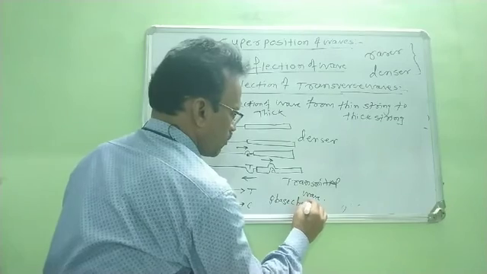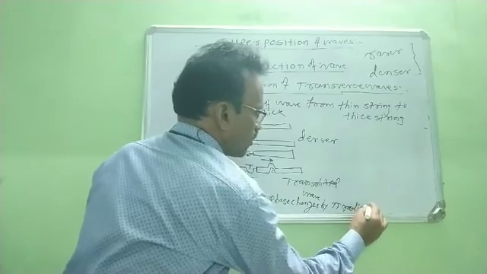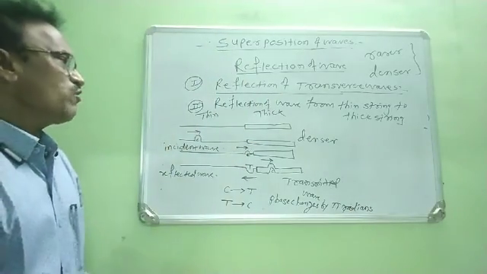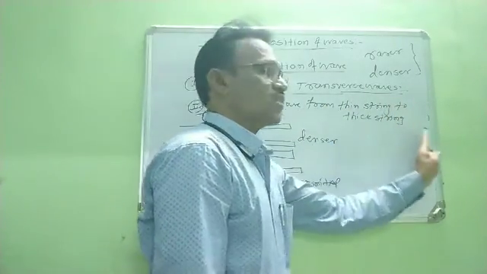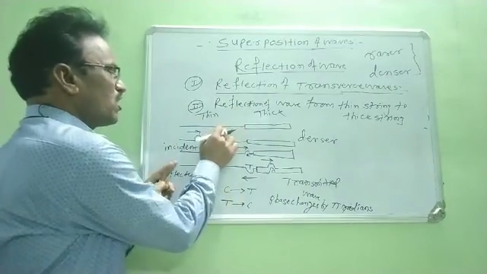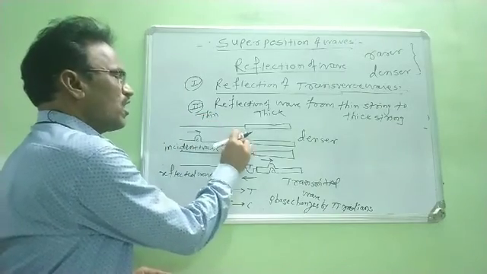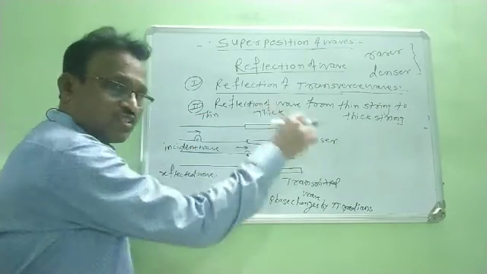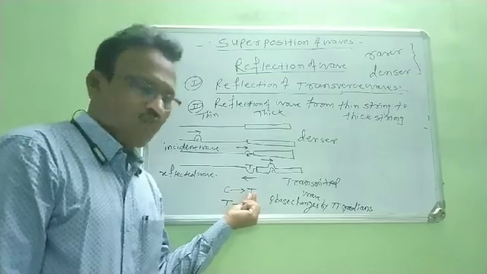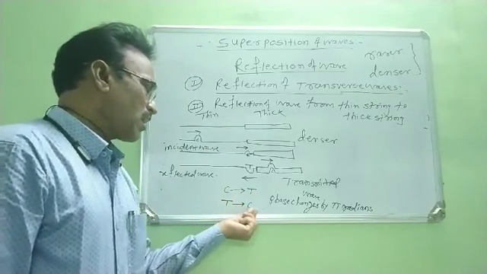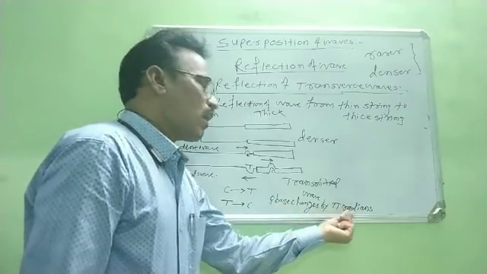Phase changes by pi radians, right? In this way, we study reflection of wave from thin string to thick string. Now we consider first a thin string connected with a thick string. When a wave travels from the thin string and is incident on the thick string, we observe that the crest is reflected back as a trough, and the trough is reflected back as a crest, and at the same time the phase changes by pi radians.